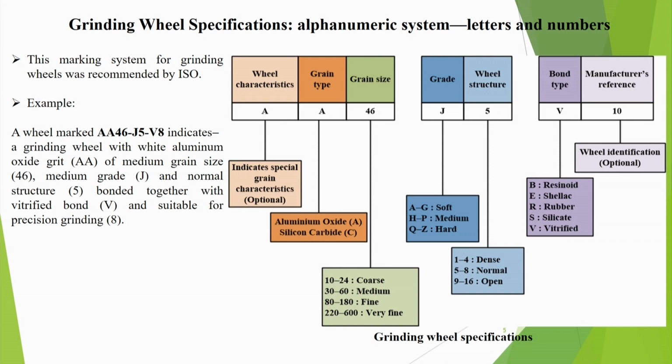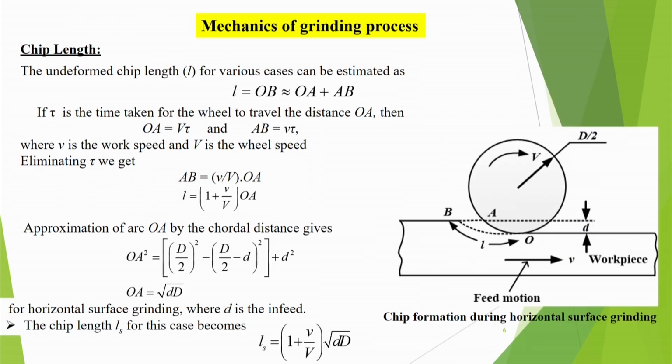It means abrasive particles are not very close to each other, but they are not very far away from each other either. They are at some reasonable distances. And they are bonded together with vitrified bond, and this wheel is suitable for precision grinding. The manufacturer has indicated some 8 designation. So, this type of nomenclature system is employed, and this is how we go about it.